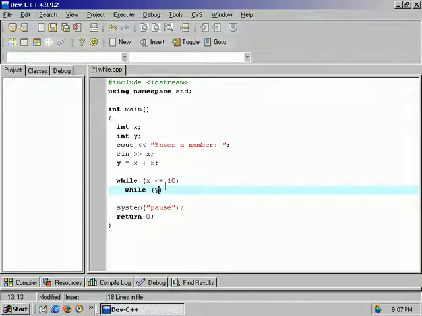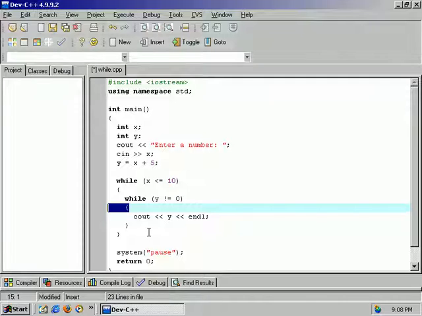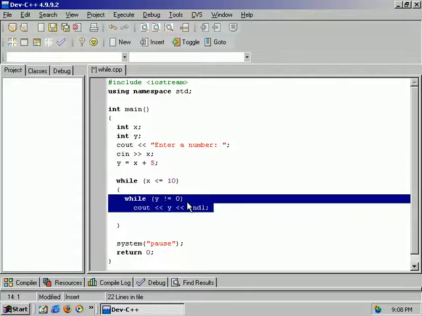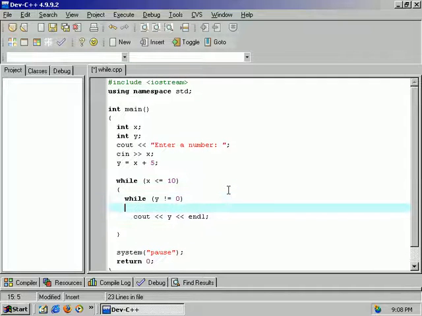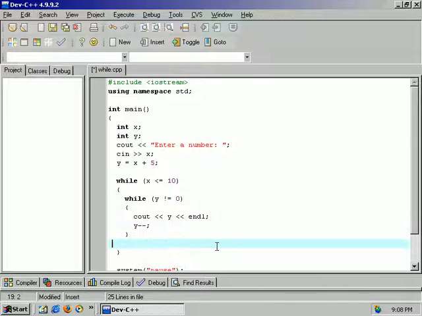So while y is not equal to 0, cout y. And actually, as we already discussed, I don't need to have this block. Inside this while loop, it's going to check to see if it's less than 10, and then it's going to output this while y does not equal 0. I almost got myself into an infinite loop. I do need this. And so, y minus minus. And then increment x. Now let's try this.